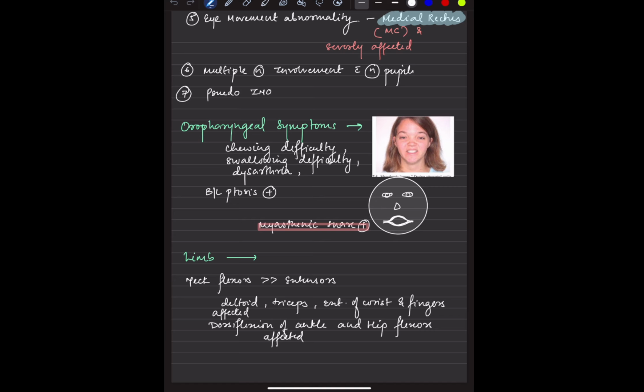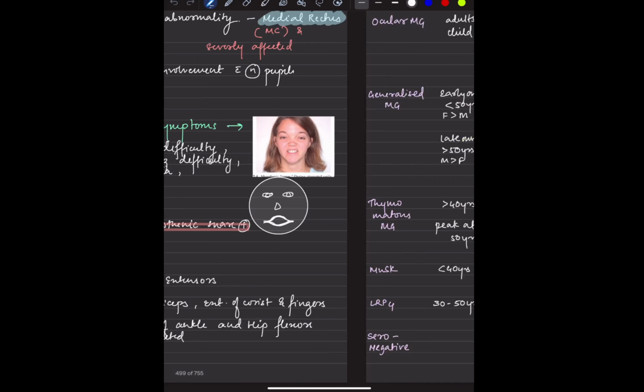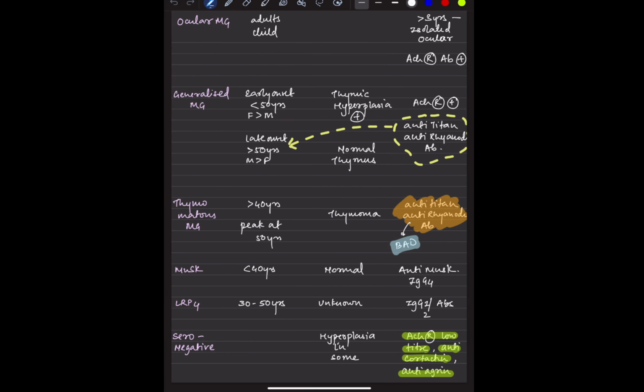In the limb weakness, the neck flexors are affected more commonly. The triceps and the biceps, deltoid, and the extension of the wrist or the fingers could also be affected. Dorsiflexion of the ankle and the hip flexors are also affected. So remember this, because when it comes as an MCQ, these things would be very important for you, because the MCQs are made upon what Harrison or the major textbooks say, and if they are saying these particular things, that would be depicted in the question paper.